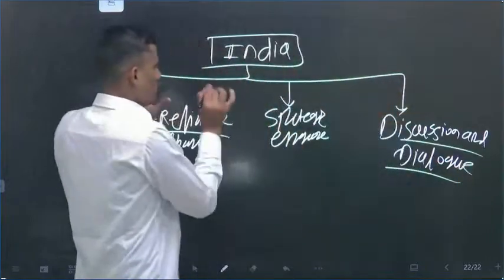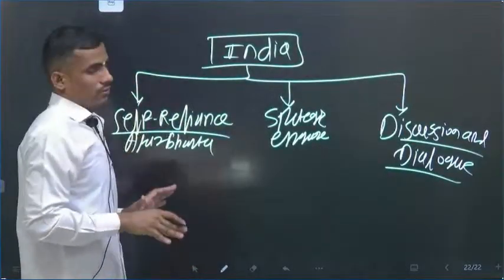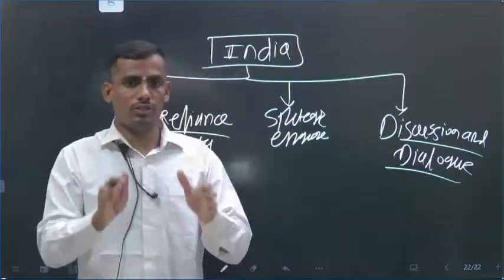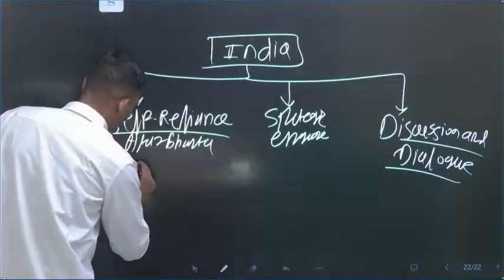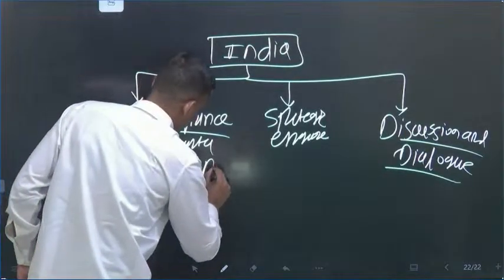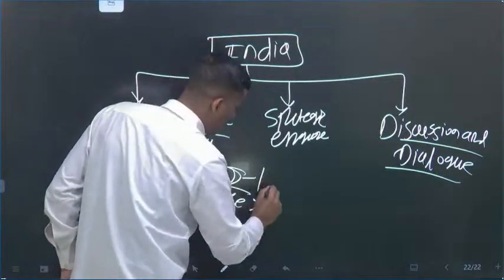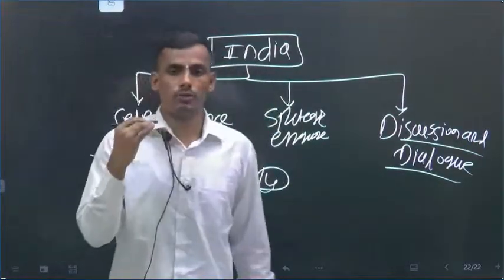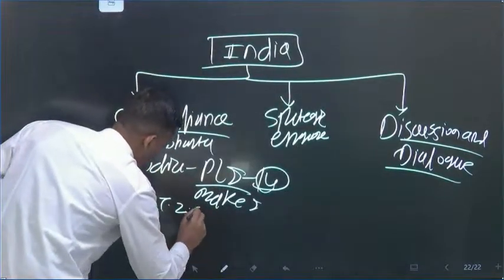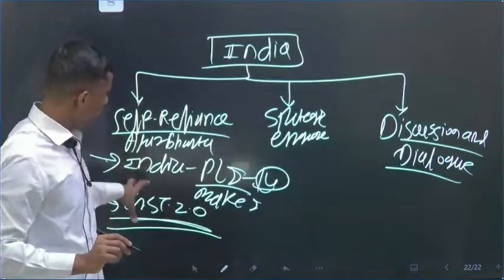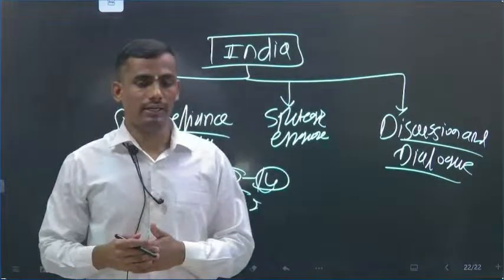Okay, so these are the three channels where India can engage with China, particularly self-reliant. What we have to do is make our manufacturing sector very strong. How can we do this? We have already started strengthening the manufacturing sector through the PLI scheme, Make in India. Under the PLI scheme, for 14 sectors we are providing financial and monetary support, tax exemption, and the recent GST 2.0. So this is also going to build India as strong and self-reliant in the trade sector and the manufacturing